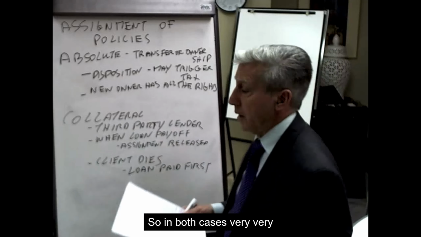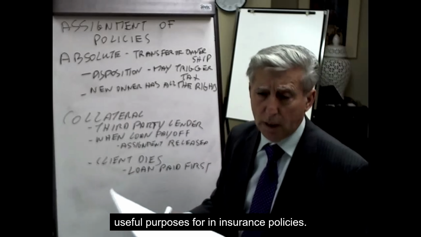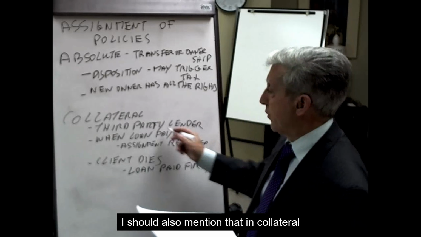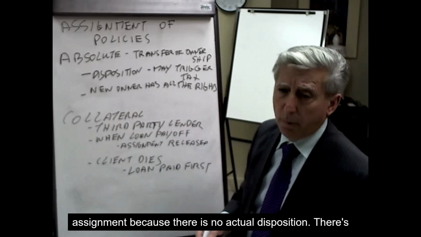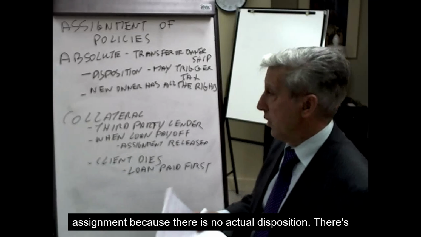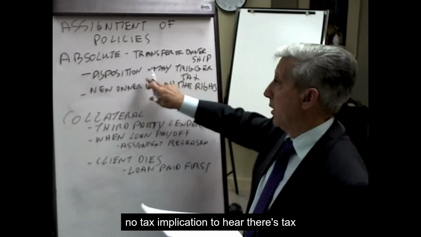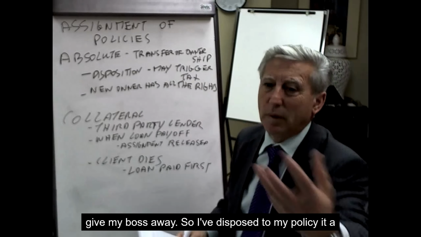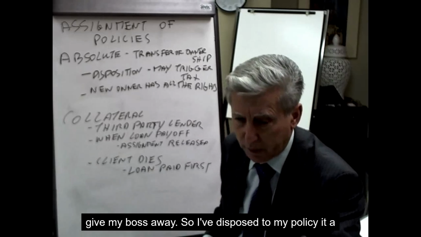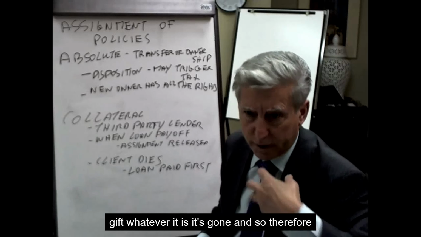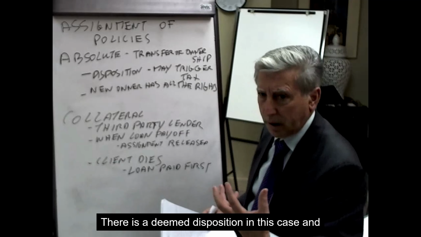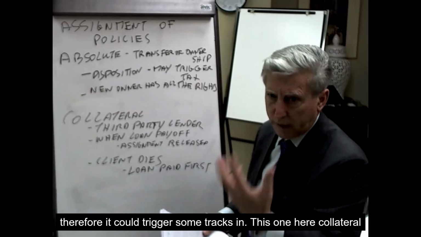So in both cases, very useful purposes for insurance policies. I should also mention that in the collateral assignment, because there is no actual disposition, there's no tax implication. Here, there's a tax implication because I've actually given my policy away, so I've disposed of it, be it a gift, whatever it is, it's gone. So there is a deemed disposition in this case, and it could trigger some tax.